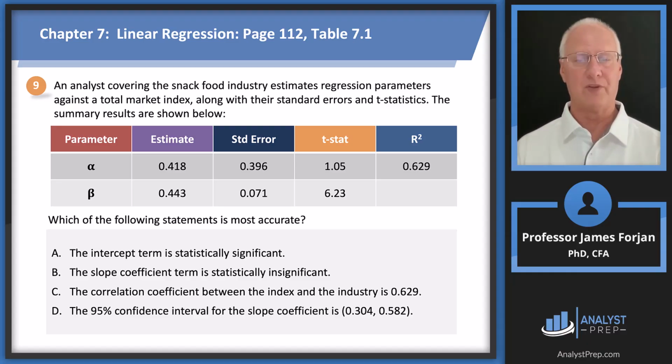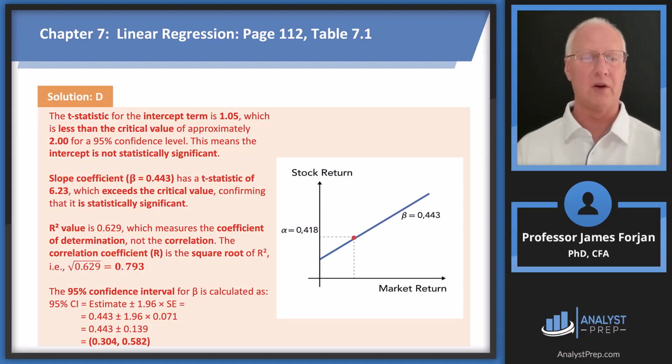The slope term is statistically insignificant. Well, it's 6, so there's no way that that's not significant. So A and B are right out. Correlation coefficient, 629. Well, the correlation coefficient squared is 629, but not the correlation coefficient, which means that D has to be the correct answer. So we figured that out.